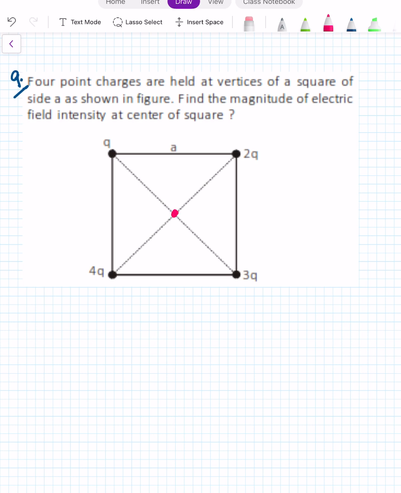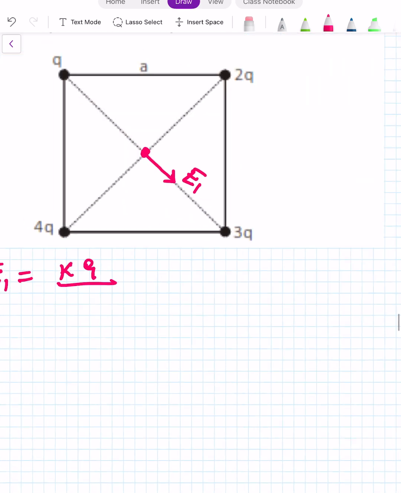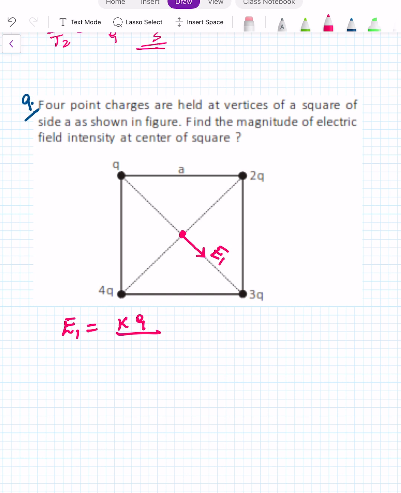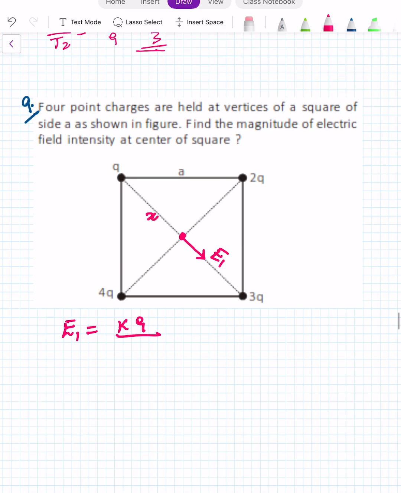Due to Q, the field is in this direction E1, and E1 is equal to KQ upon x square, where I am taking the center to vertex distance as x. Later on we'll write its value.